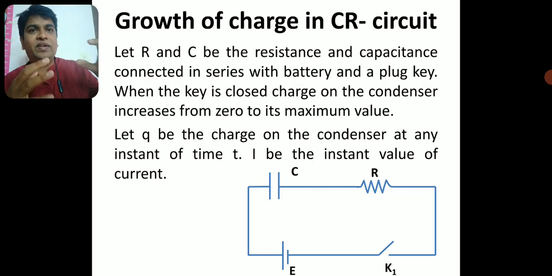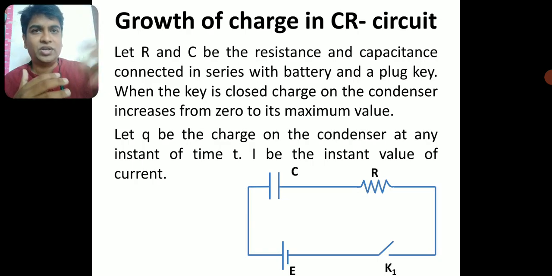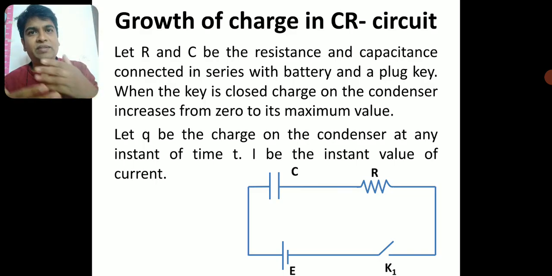We are going to derive an equation for the charge, and from this equation we will learn how the charge actually rises.